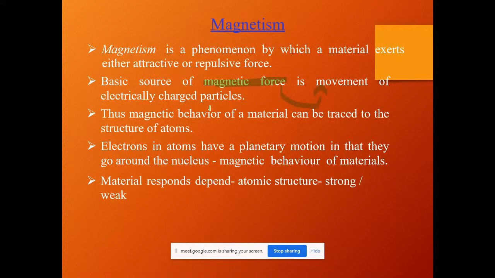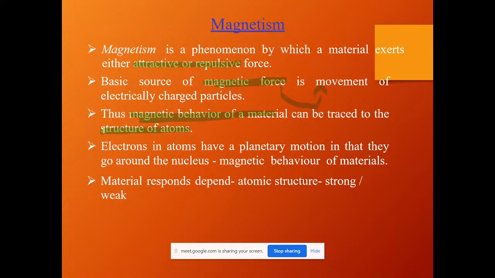In that, you have learned about electrons. In atoms we have subatomic particles like protons, electrons and neutrons, where protons are stable in nature and don't have any movement, whereas electrons are negatively charged particles which do have movement. This movement of electrons is the main reason behind magnetic force. With the movement of these electrons, magnetic force can be seen in both forms, either attractive or repulsive. Thus the magnetic behavior of any material can be traced to the structure of atoms.